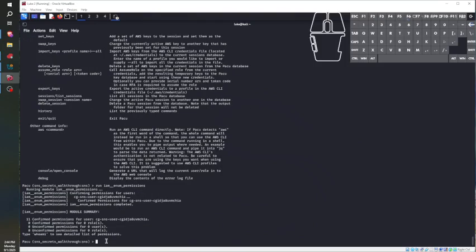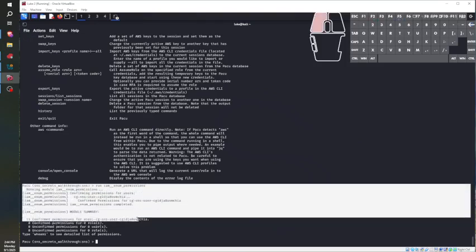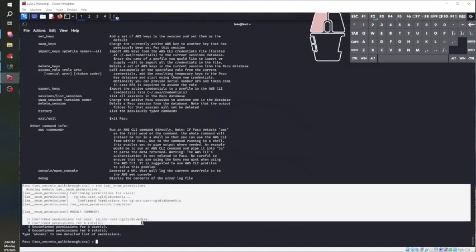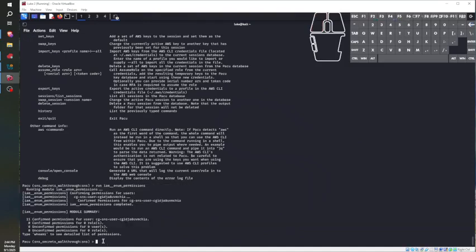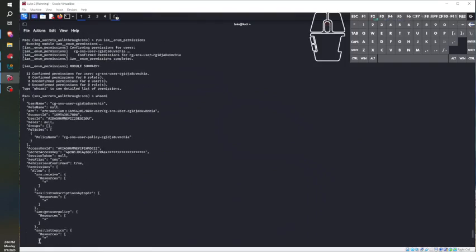And the power of Pacu: it does half an hour worth of ethical hacking in a few seconds. Here we see that there are 11 confirmed permissions. So how do we access those permissions? We could hit data, or we could hit whoami. And now we have the whoami information with our permissions.